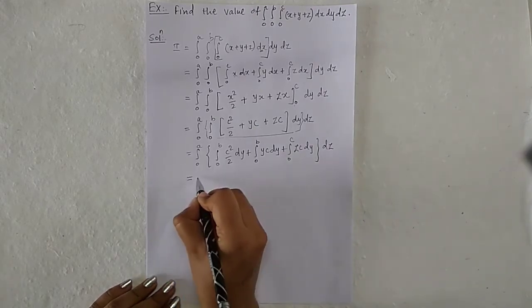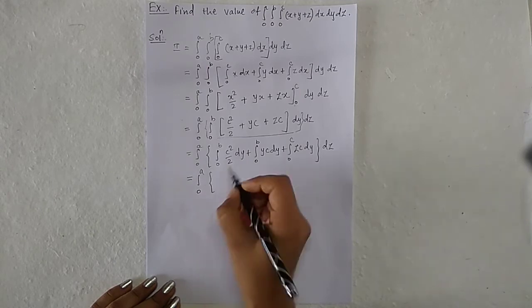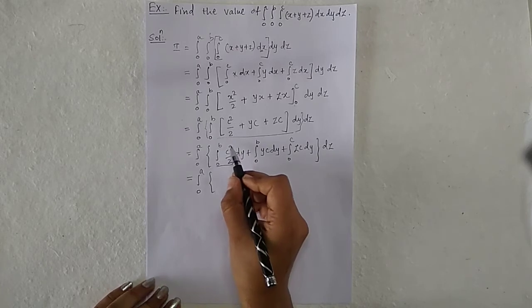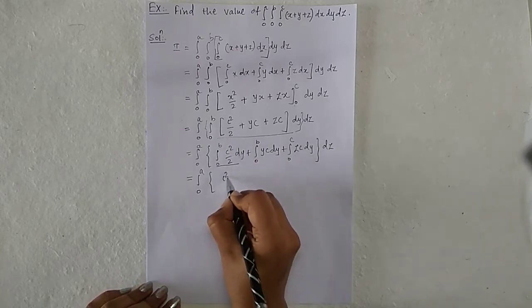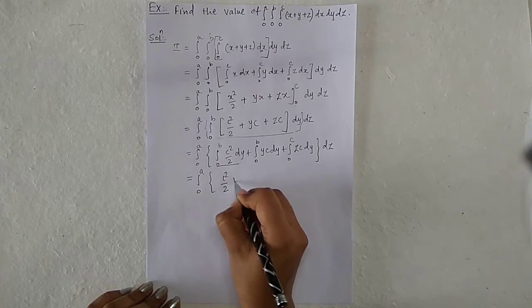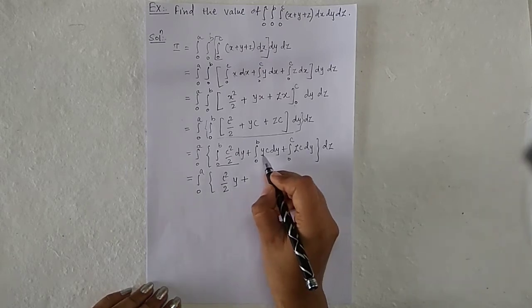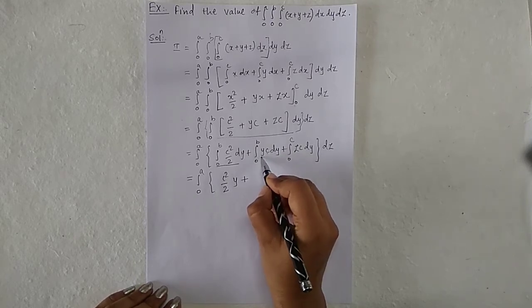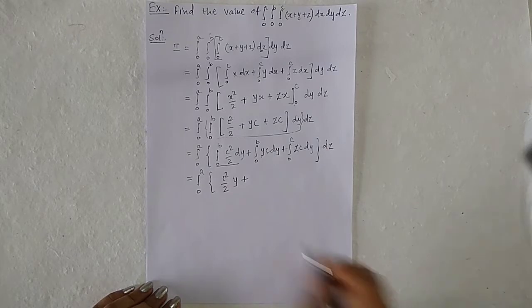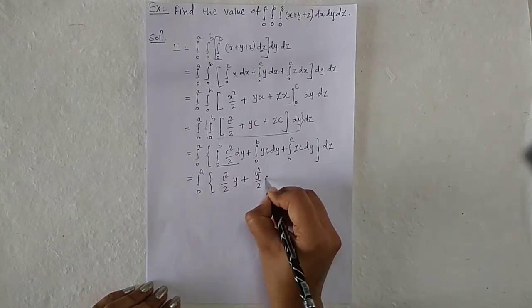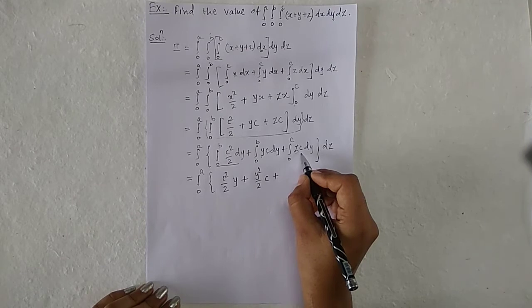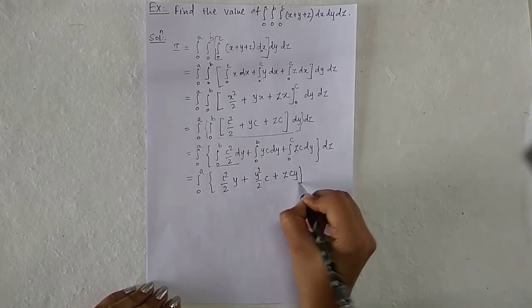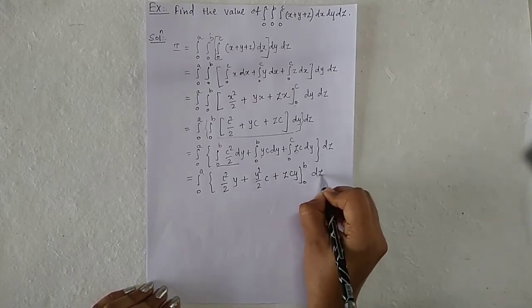So it is 0 to a, integrating c square by 2 with dy, which is constant, so it becomes c square by 2 into y, plus the integration of y c with respect to dy, where c is constant and the integration of y is y square by 2, so it becomes y square by 2 into c, plus z c y, with the limit 0 to b, dz.